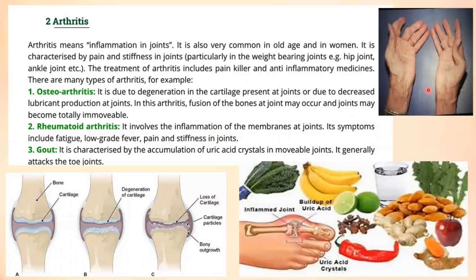Third one is gout. Gout, you can see here, this is a joint. It is characterized by accumulation of uric acid crystals in a movable joint. It generally attacks the toe joint. You can see here.